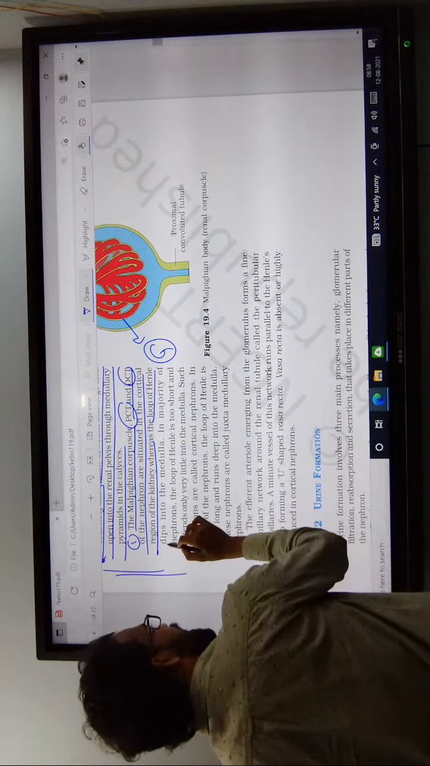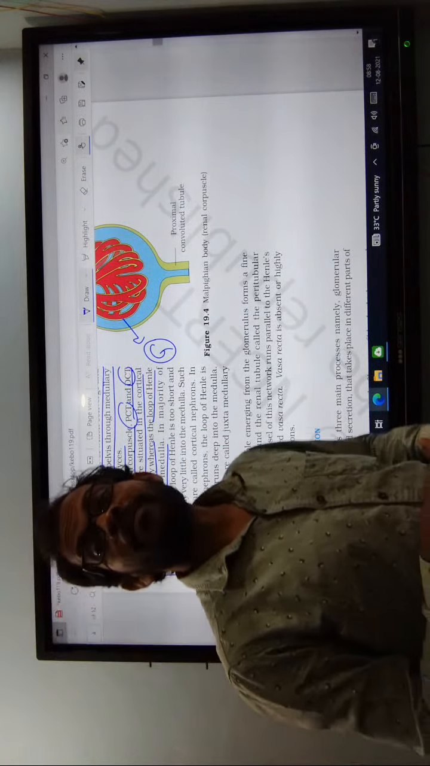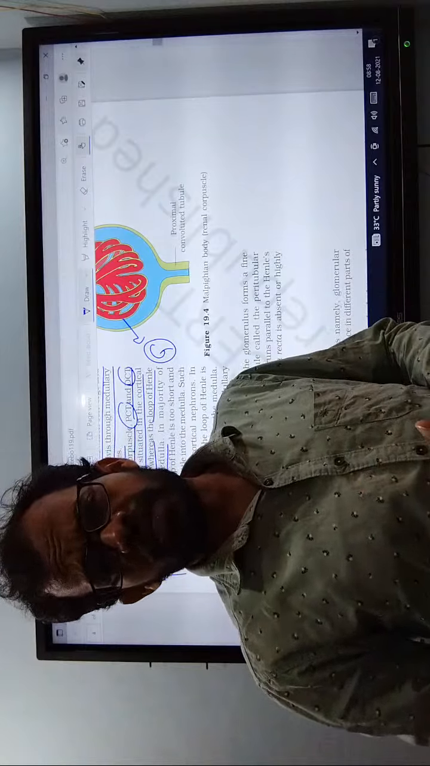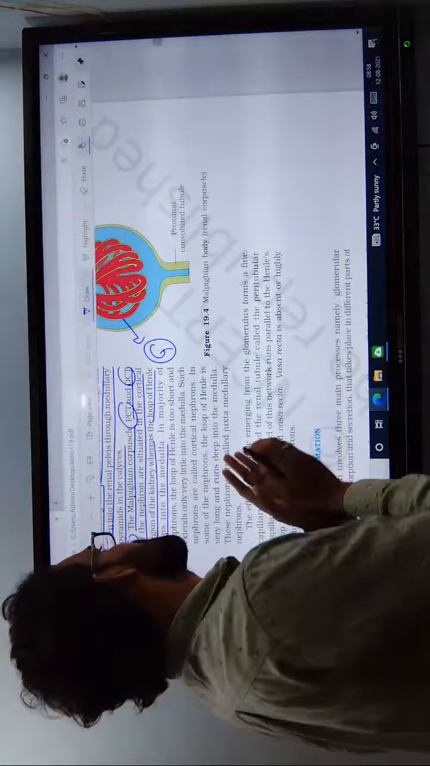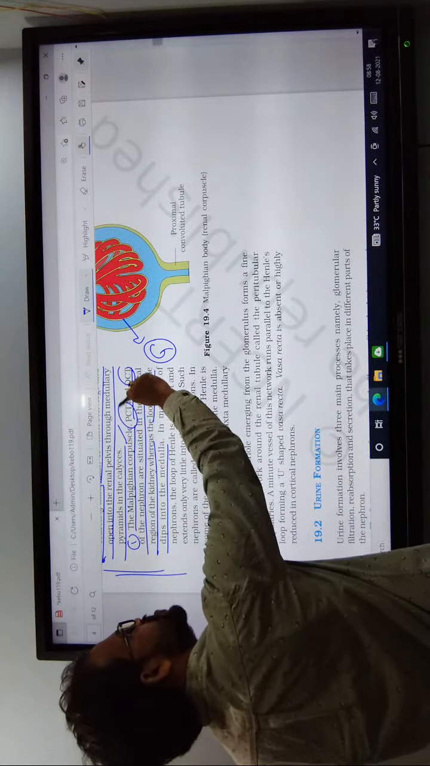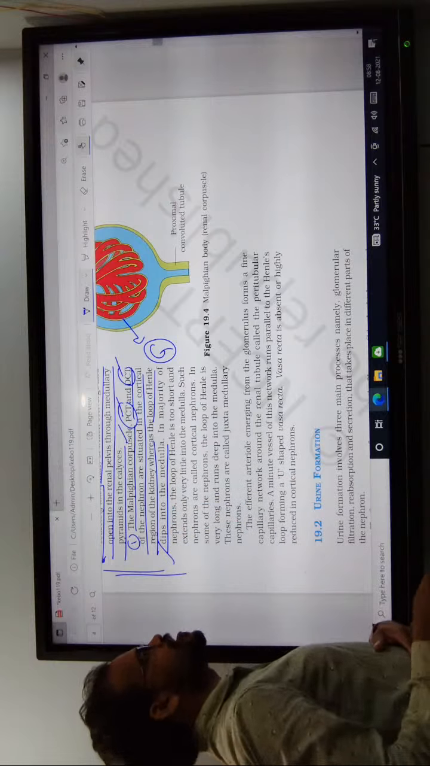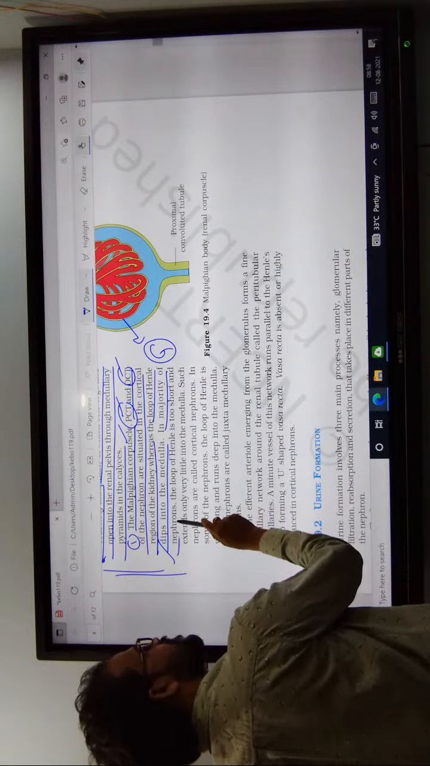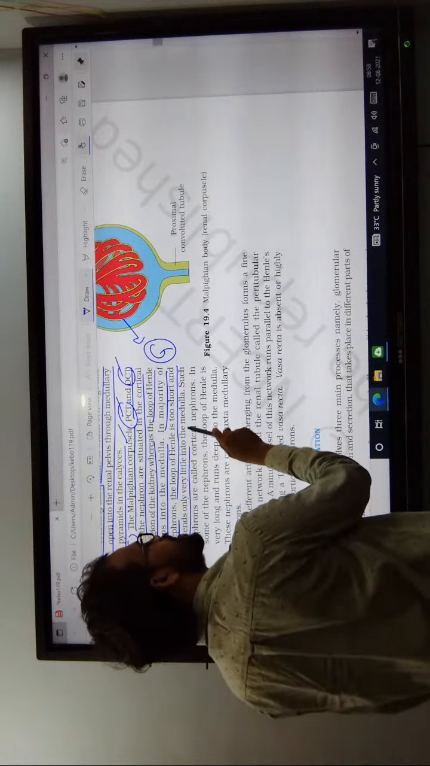Coming to the next one, the loop of Henle, which is dipped into the medulla. Where is the loop of Henle located? In the medulla region. The parts located in the cortex region are the Malpighian body, PCT and DCT. The loop of Henle is located in the medulla region. In the majority of nephrons, the loop of Henle is very short and extends only a little into the medulla.